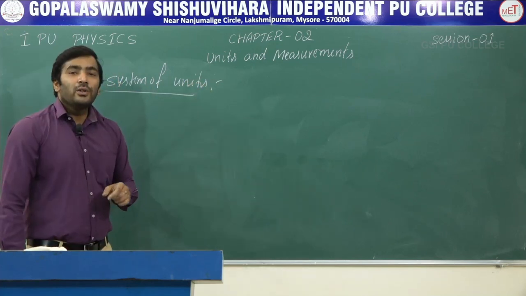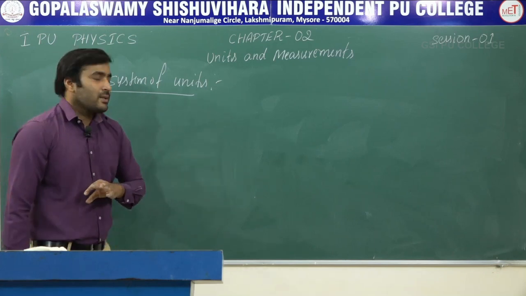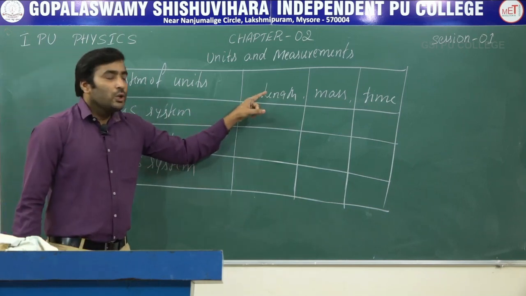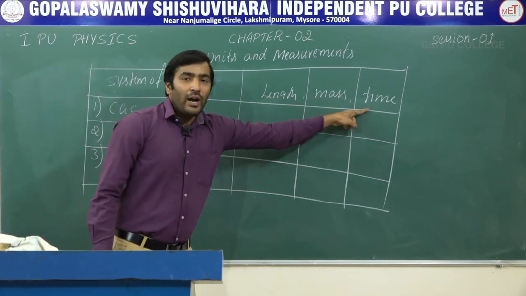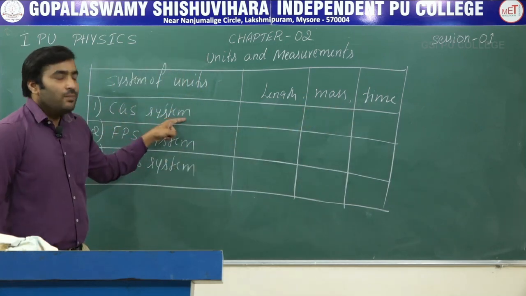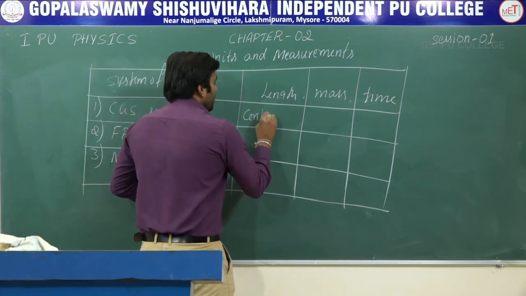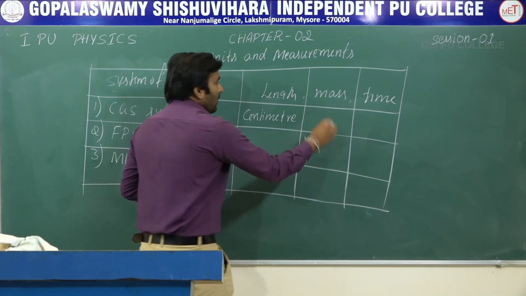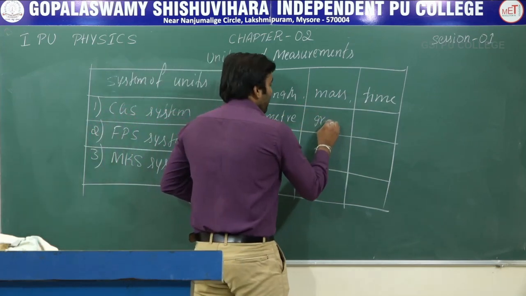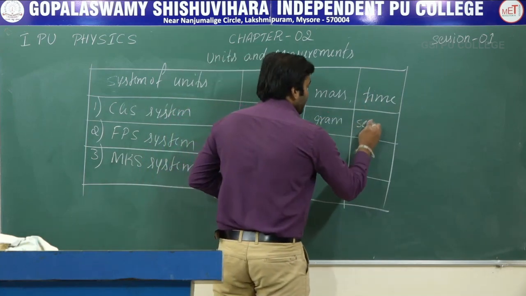I am not going into the detail of this topic. I am just writing what are the three systems of units. So these are the three systems of units, and we can write what are the units for the fundamental quantities in these three systems of units. So in CGS system, the unit of length is centimeter. The unit of mass is gram. Unit of time is second.